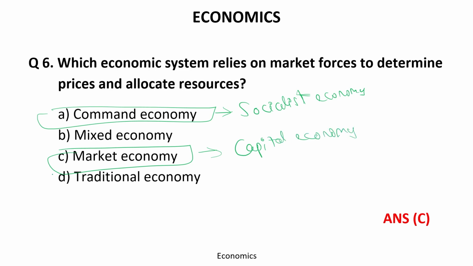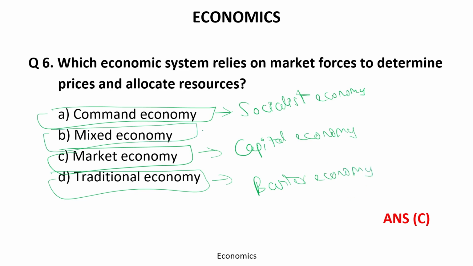Traditional economy is known as barter economy. Mixed economy is a combination of both socialist economy plus capital economy.